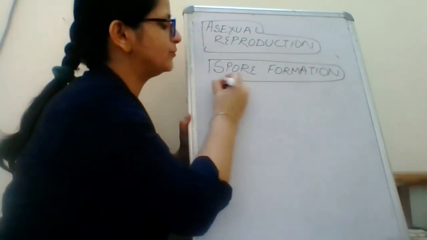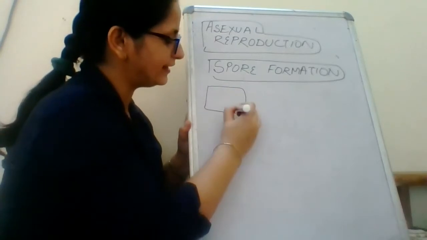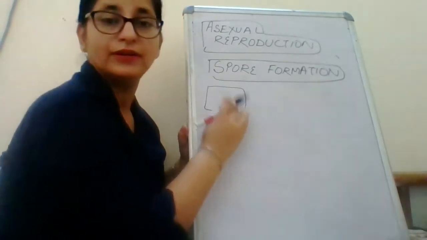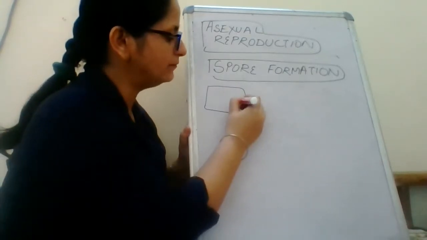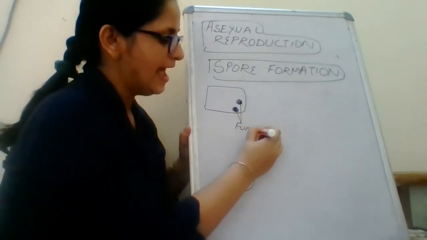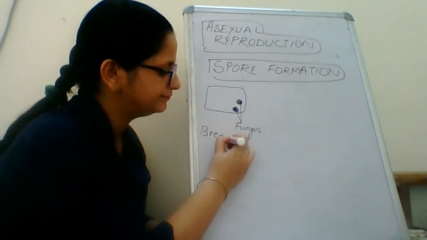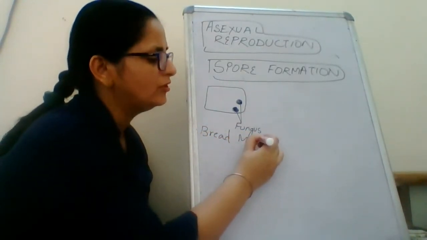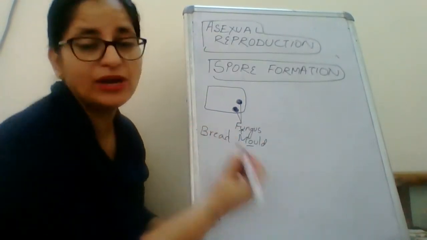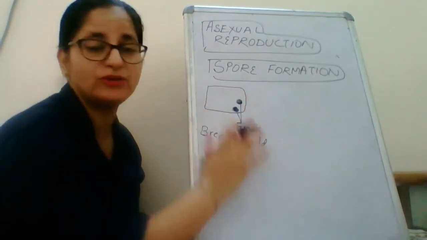So what happens in spore formation? Suppose this is a bread, and I will just show you an example. Here you see a patch of blue or some fungus. These are the fungus, and they are called bread mold. Mold means fungus. They are called bread fungus because they are present in bread. If you leave the bread in moist condition, it will produce this fungus.